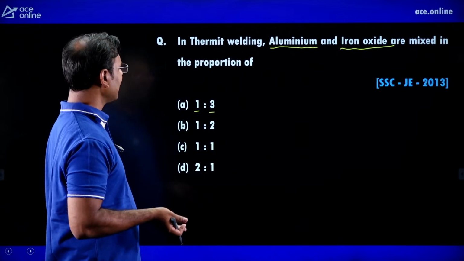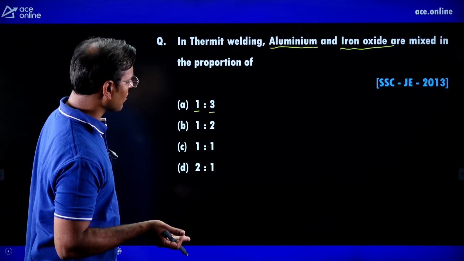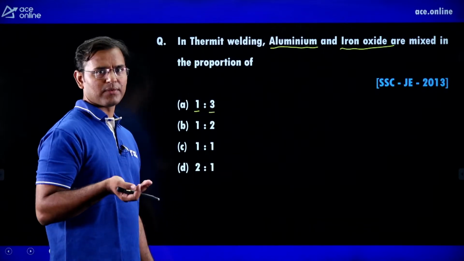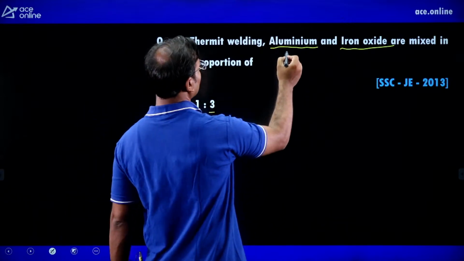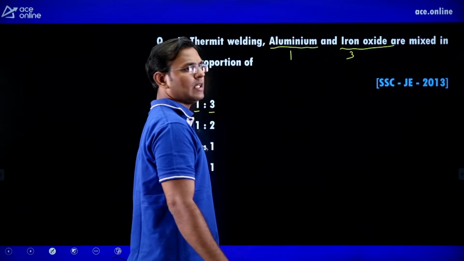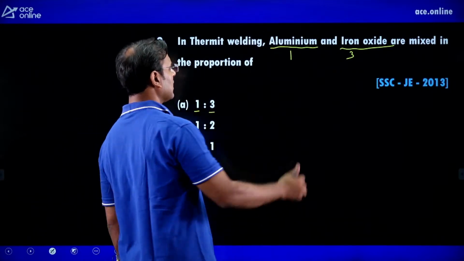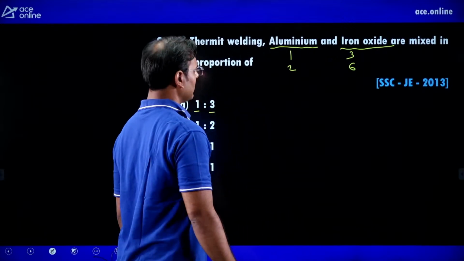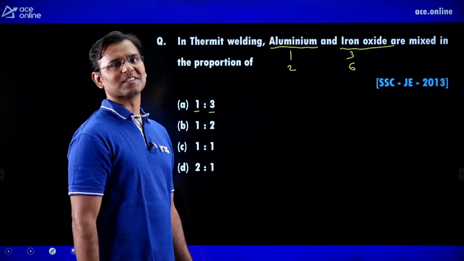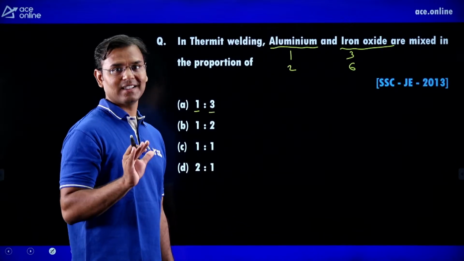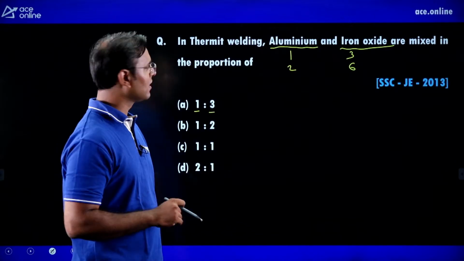Here the weight is not written, but in thermite welding the aluminum and iron oxide are mixed in the proportion of 1:3 by weight. Means if we take 1 gram of aluminum, then we have to take 3 grams of iron oxide. If we take 2 grams of aluminum, then here it is 6 grams, that is 2:6, which is 1:3 only, but it is by weight. Therefore, I am using the unit gram.